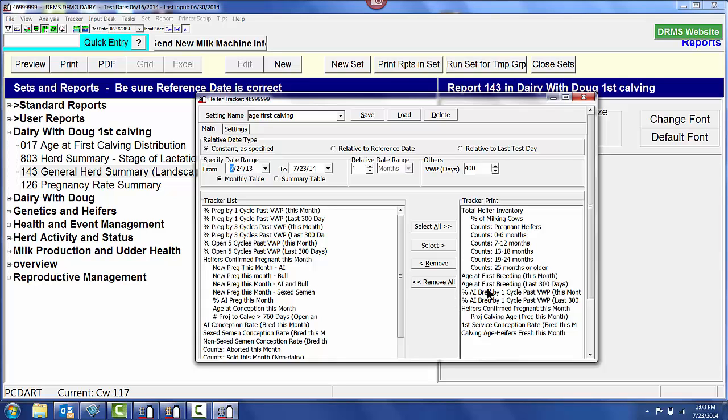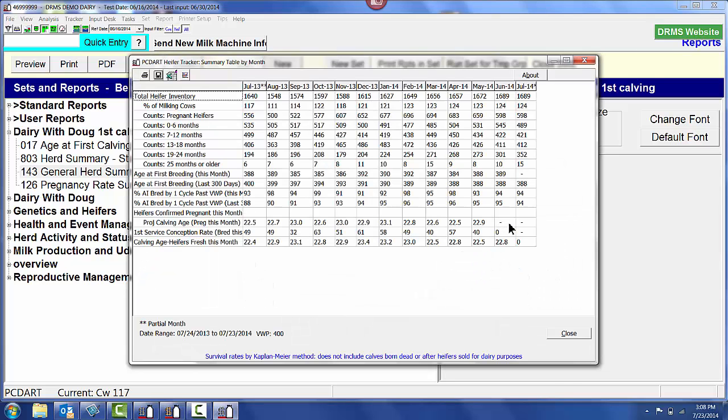I'm also going to be looking at percent AI bred by the first cycle after the voluntary waiting period. We'll be looking at calving age for those heifers that are pregnant this month and what's the calving age for those animals that freshen this month. And also looking at first service conception rates. Once I've created that heifer tracker report and I want to preview it, age at first calving in this particular herd, both this month and the last 300 days, is 389, 388 days. A nice goal to work from would be 390 days, so they're working within that range.